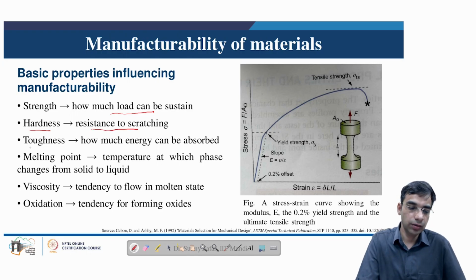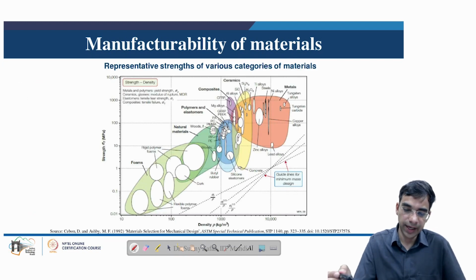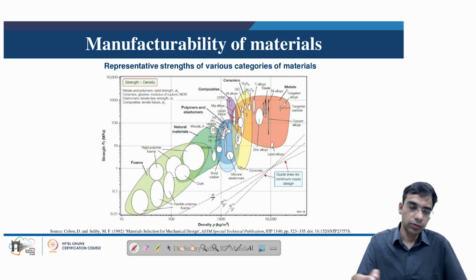It is dependent on the toughness, how much energy can be absorbed, what is the melting point of the material, that is the temperature at which the material changes phase from solid to liquid, what is the viscosity, that is the tendency to flow in molten state, and what is the tendency to form oxides, which is captured using the tendency of oxidation. So using these different properties, we have specific maps developed where different properties of the materials are mapped together.